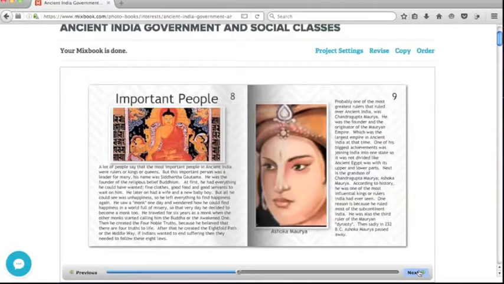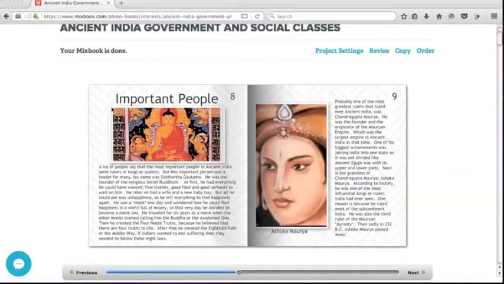He traveled for 6 years as a monk when the other monks started calling him the Buddha, or the Awakened One. Then he created the Four Noble Truths because he believed that there are four truths to life. After that, he created the Eightfold Path, or the Middle Way. If Indians wanted to end suffering, they needed to follow these 8 laws.